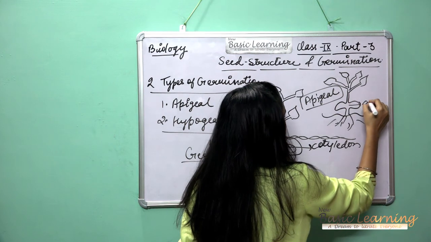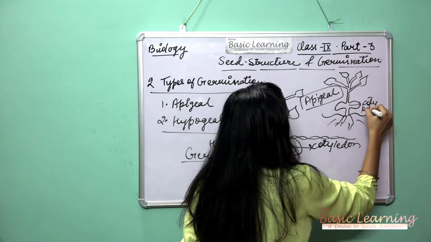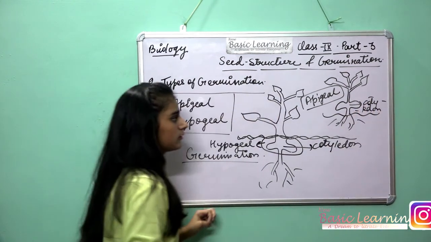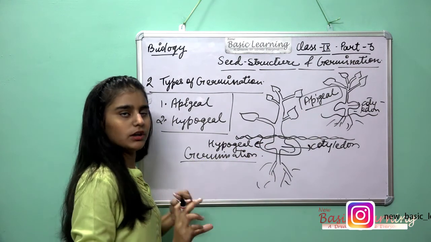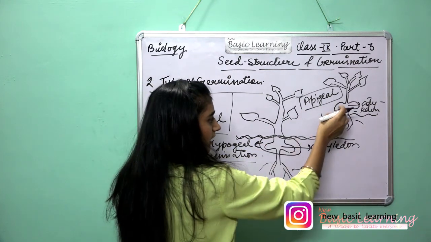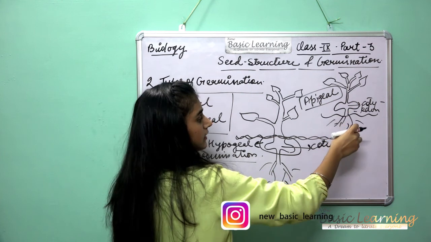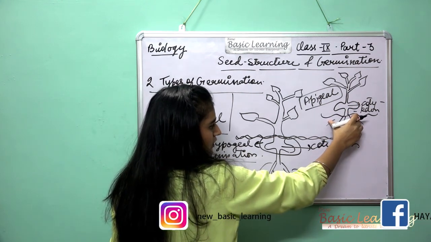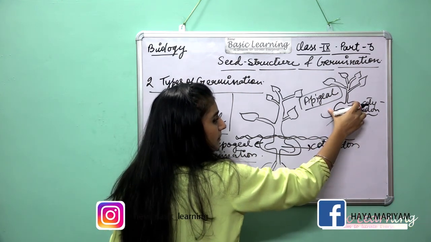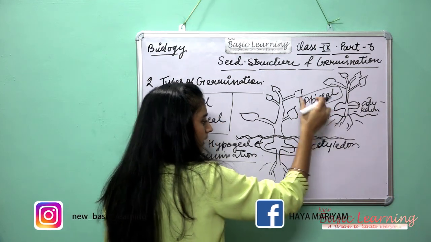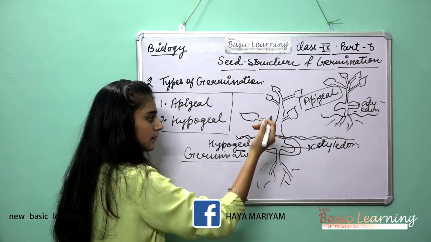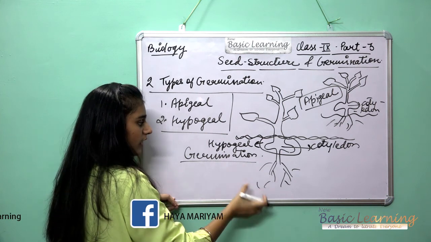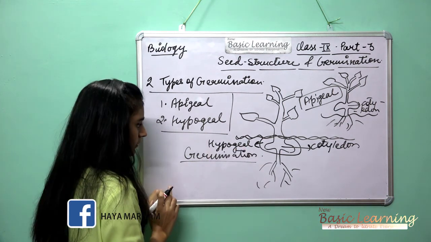This is the cotyledon. By the name only you can remember that the above part means above the soil. When the cotyledon is above the soil, then it is called epigeal, and when the cotyledon is below the soil or earth, that is called hypogeal germination.